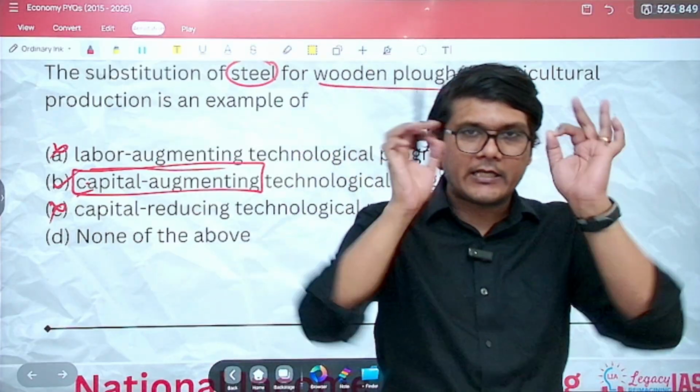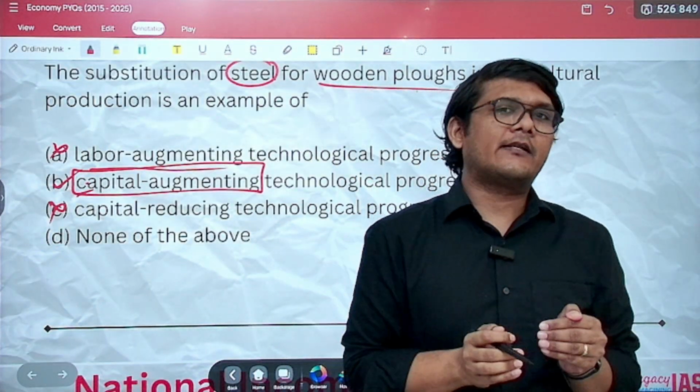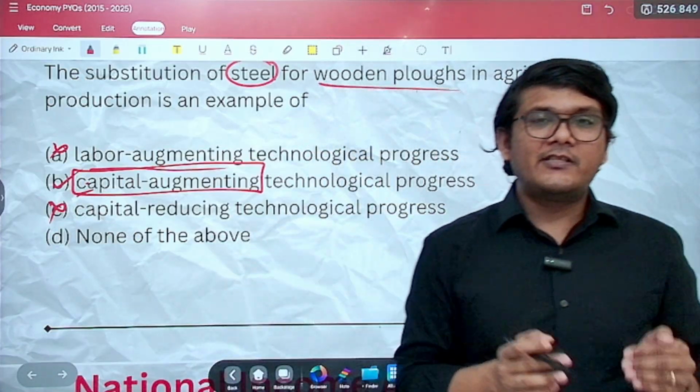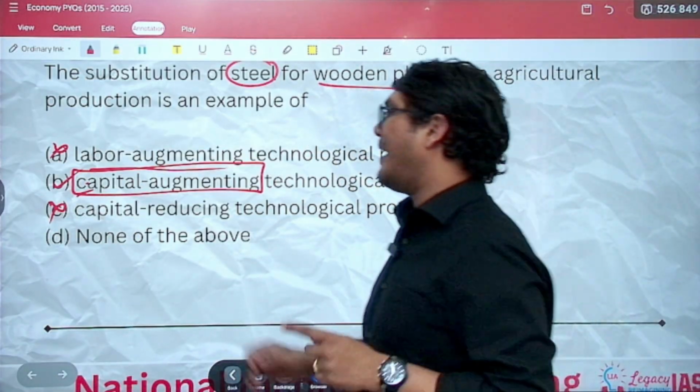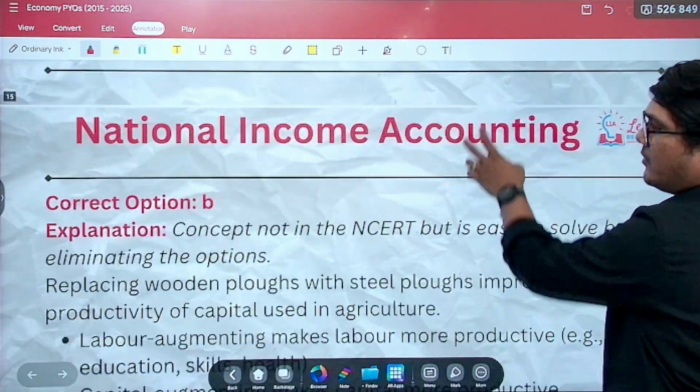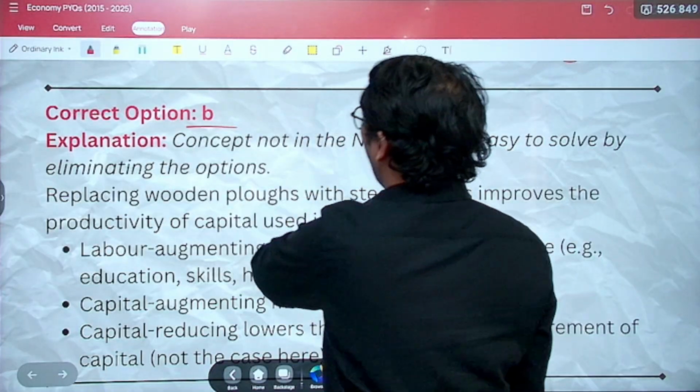What did directly improve? Did the skill of the labor directly improve? Did the power of the labor directly improve? No. What improved is the equipment that the labor was using. Hence, it is capital augmenting technological progress. The correct option being B over here.